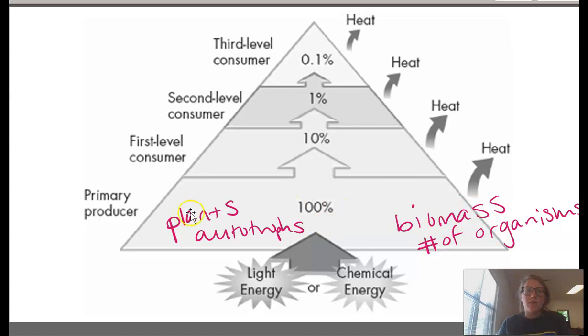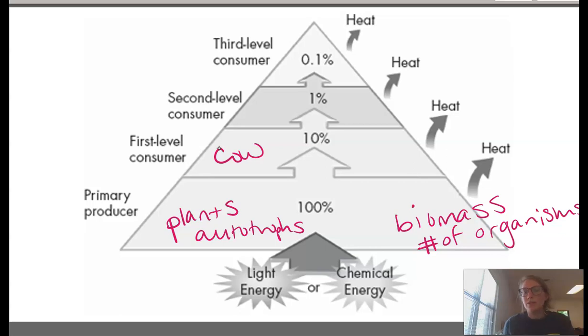In a grassland or farmland ecosystem, there are going to be a whole lot more plants than there are first level consumers, which would be something like a cow. There's going to be a whole lot more grass than cows, because there needs to be more of the energy level below it.